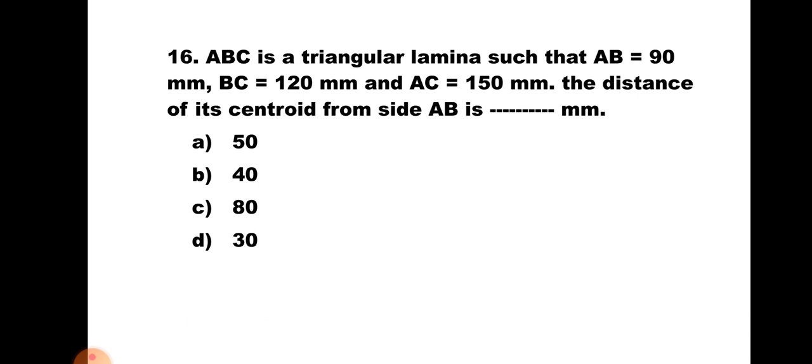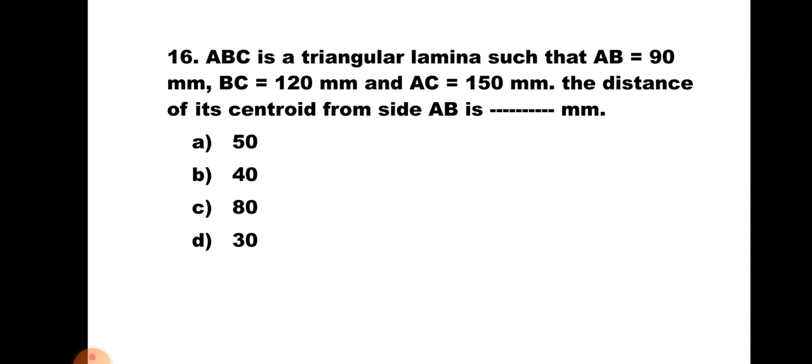Question number 16. ABC is a triangular lamina such that AB is equal to 90 mm, BC is equal to 120 mm, and AC is equal to 150 mm. The distance of its centroid from side AB is dash dash dash mm. A, 50; B, 40; C, 80; and D, 30. Now this is again the same question as the previous problem.